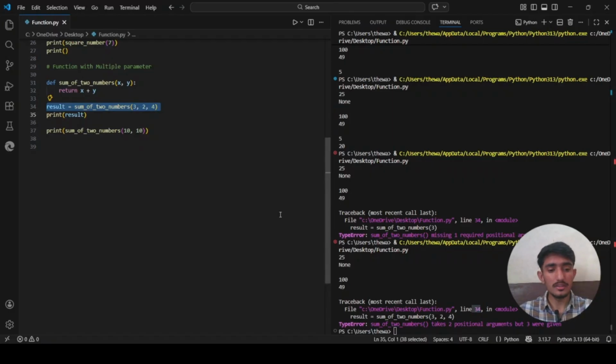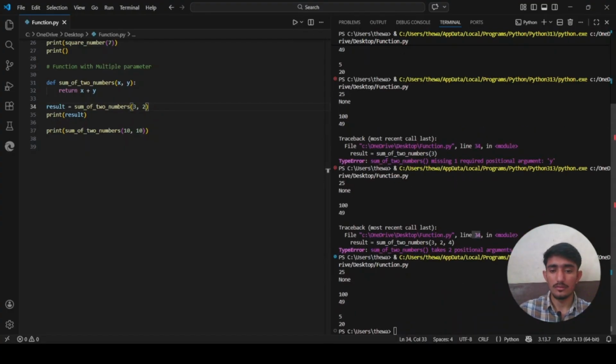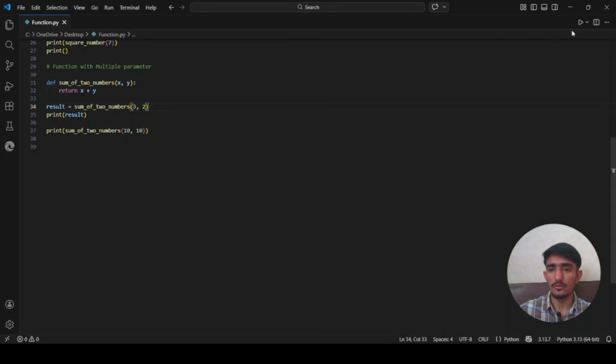So Python will raise a TypeError in both cases, telling you exactly how many arguments were expected versus how many were given. Later we will learn how to make this more flexible with asterisk args and default values. So let me just rewrite this in a normal way. Now we are good to go.